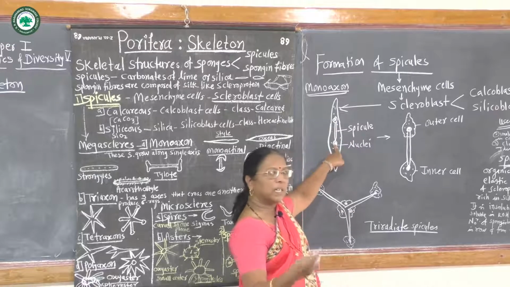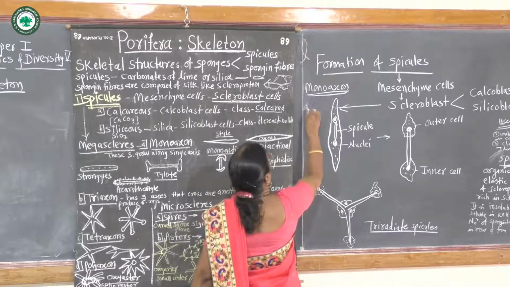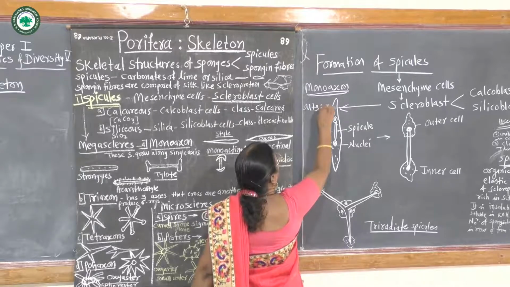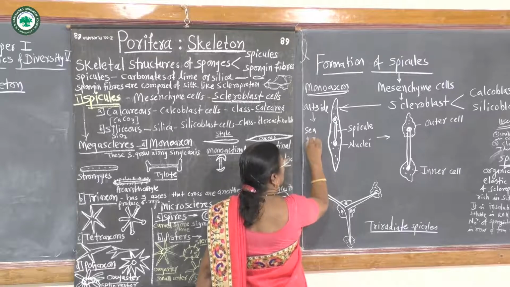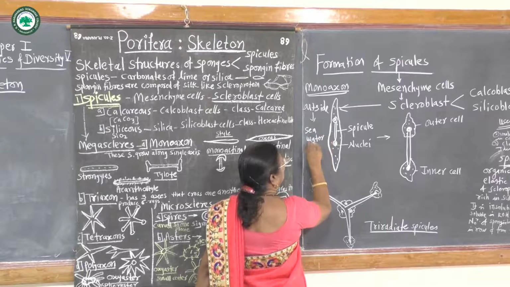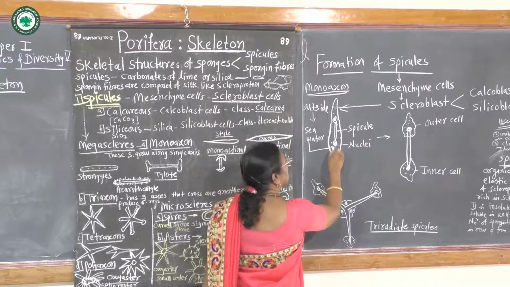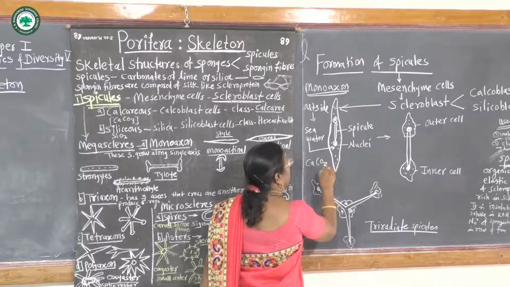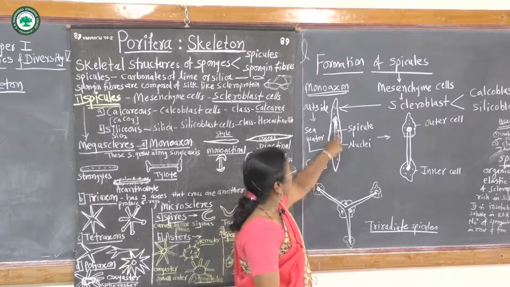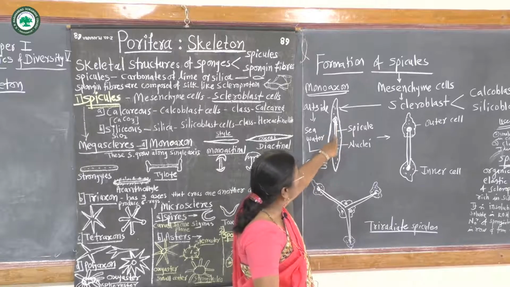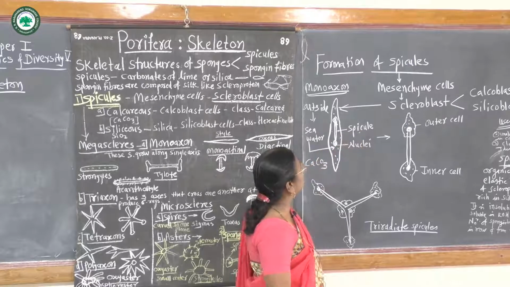After a metabolic reaction, when outside seawater enters into the body, there is deposition of calcium carbonate. This calcium carbonate forms the small axis or spine, and this spine undergoes the formation of the spicule.